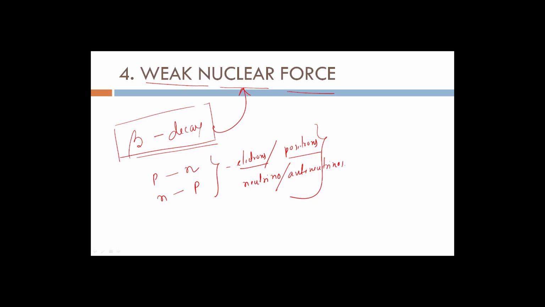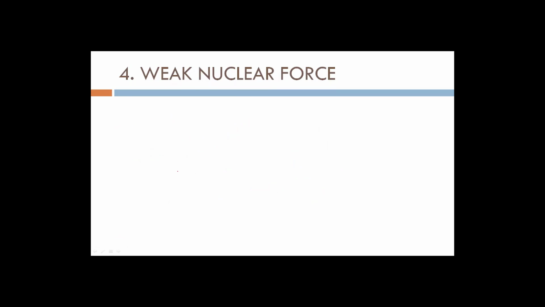So this is about weak nuclear force. So we have got four fundamental forces. One by one we have discussed all of them, which are gravitational force, then electromagnetic force, then strong nuclear force, and then weak nuclear force.